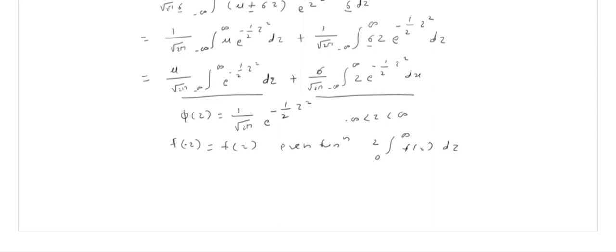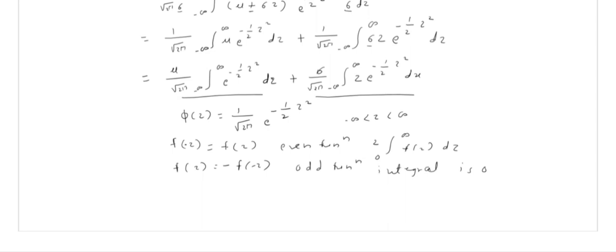And if f(z) is equal to −f(−z), then the function is an odd function and the value of the integral is 0.